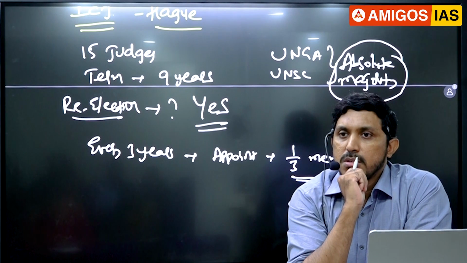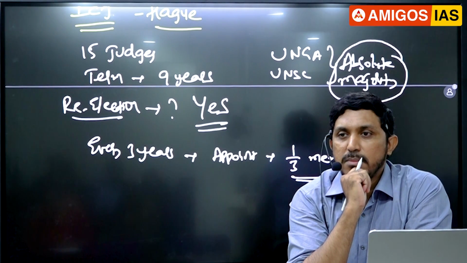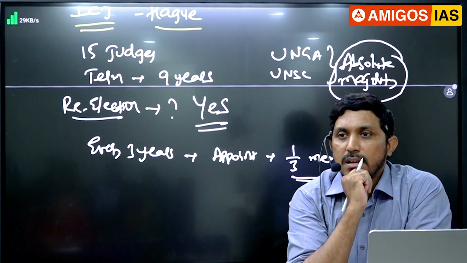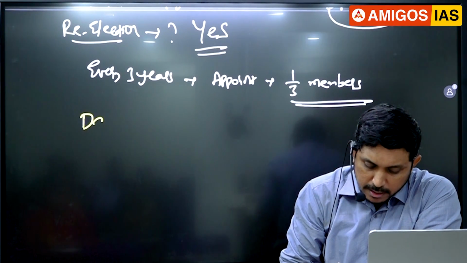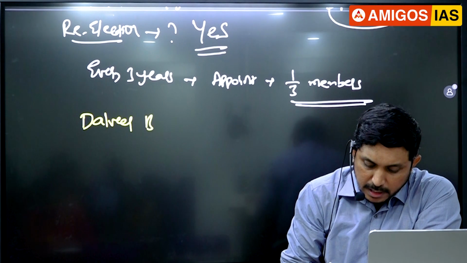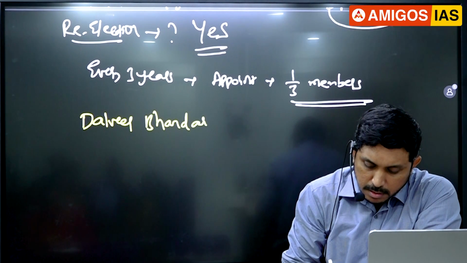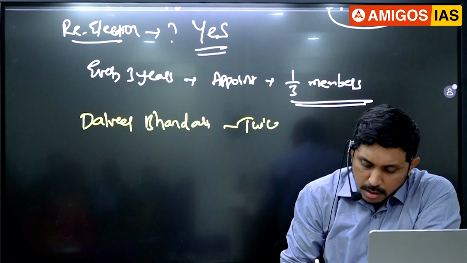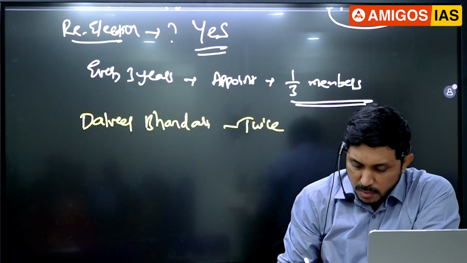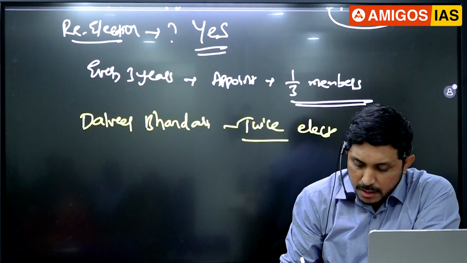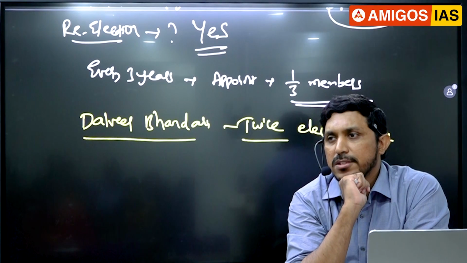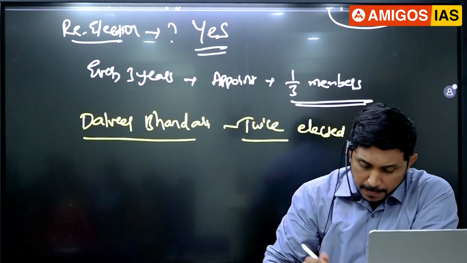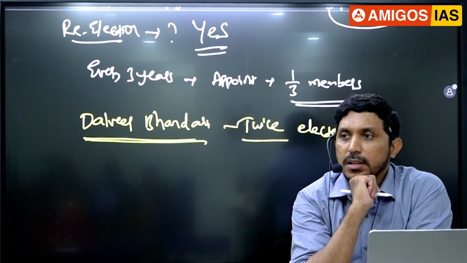One more news. First, in Indian, not first time, already 4 Indians were there. Dalveer Bhandari has been selected 2 times. So 17 last time he was elected, guys. Twice he was elected as the ICJ judge, guys. Dalveer Bhandari. And he was not the first. Already 4 Indians were there in the past. Okay, fine. And now next point here.